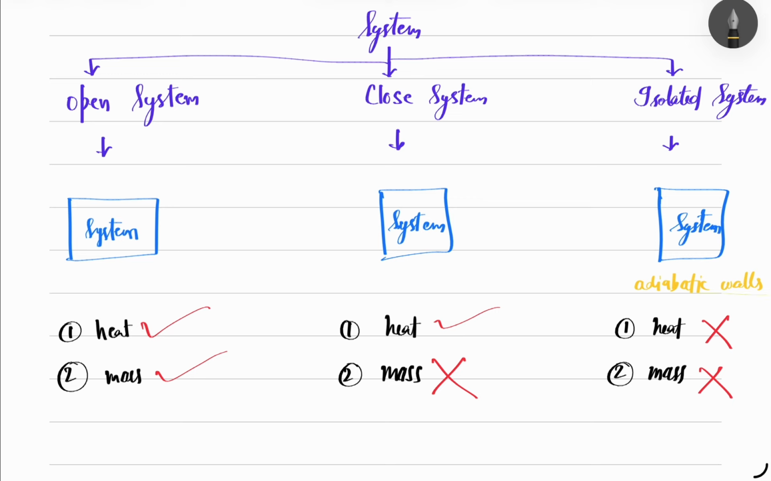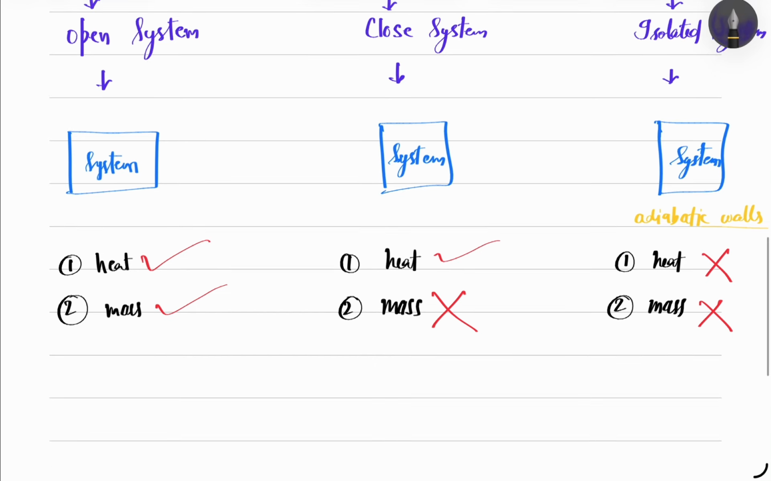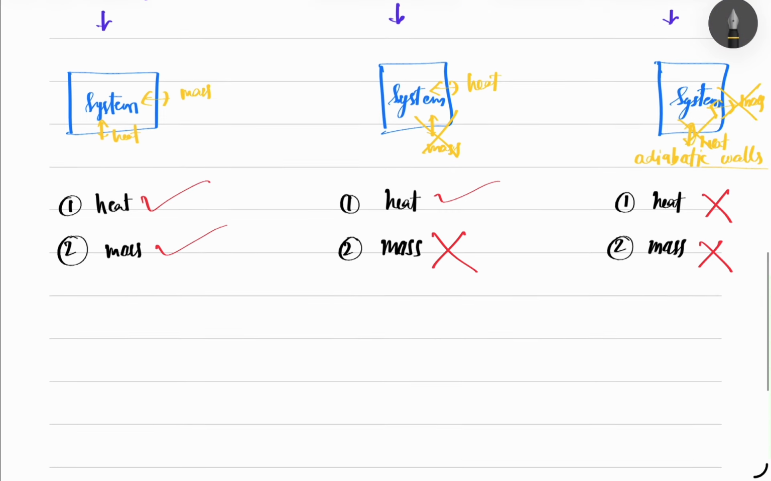So adiabatic walls. So here heat can be transferred and mass also can be transferred. Here heat can be transferred but mass not. Here neither heat nor mass can be transferred. Okay, next.